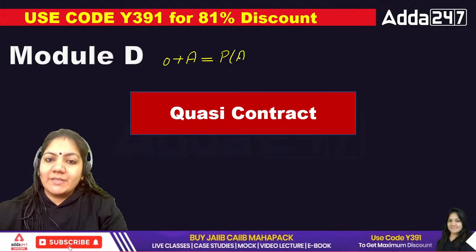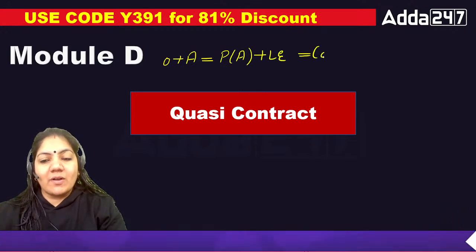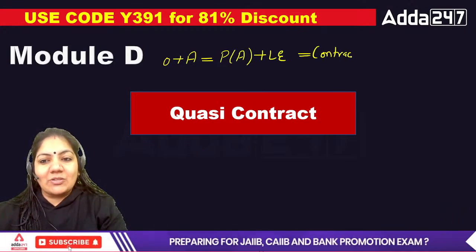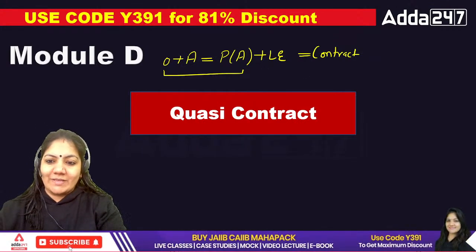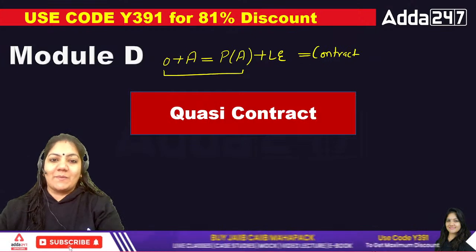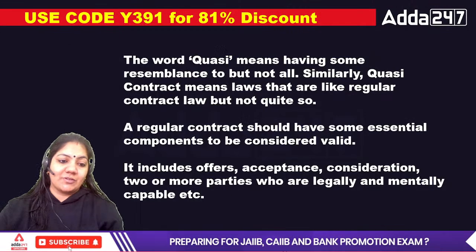Promise. In legal terms, agreement plus law enforceability is equal to contract. So I think with half contract, you understand that only this will happen, this will not happen, and that is called quasi contract. But the answer is not this one. Quasi contract is something different, which I will tell you in this session.